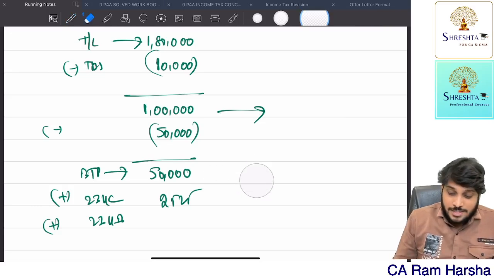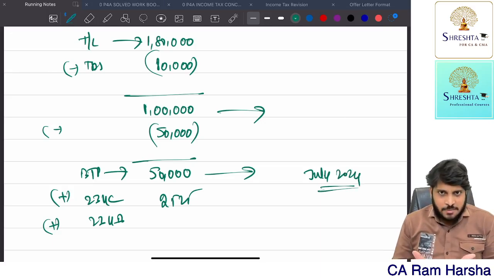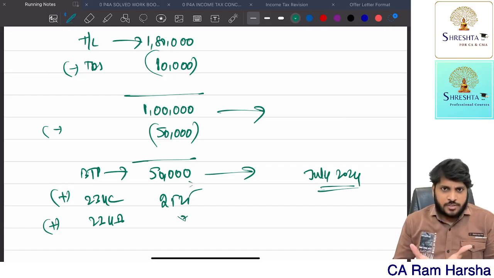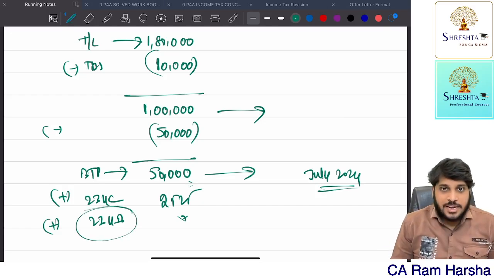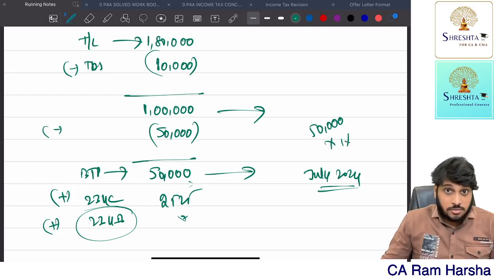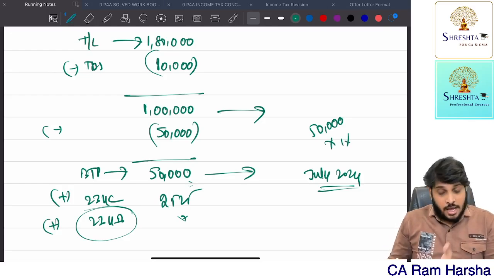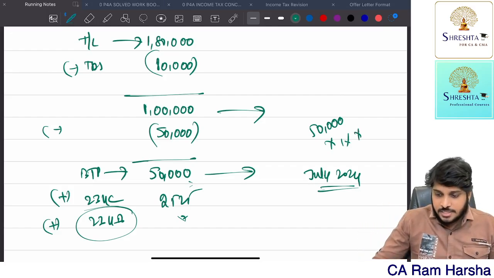Now you know what? This entire 50,000 I am paying in July itself. July 2024 itself I am ready. Cash is there in my hand. This 2,525 is there. Still add little more cash. For what? 234B interest. How much? 50,000 is the amount of shortfall, right? As on 31st March, still this shortfall is there, no? Yes, sir. So April, May, June, July, that interest also you should pay, no? Yes, sir. 1% into how many months, sir?